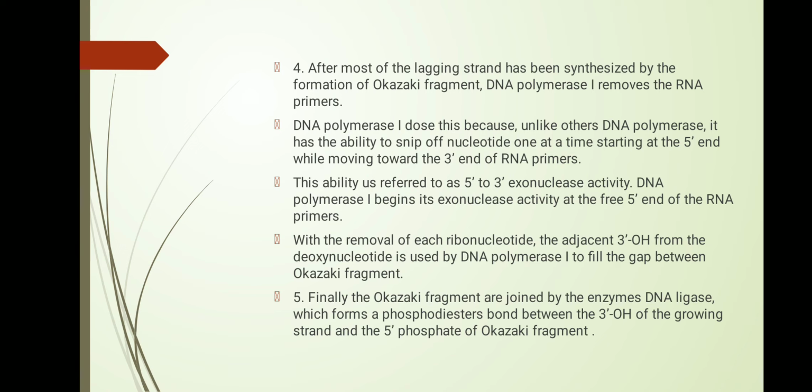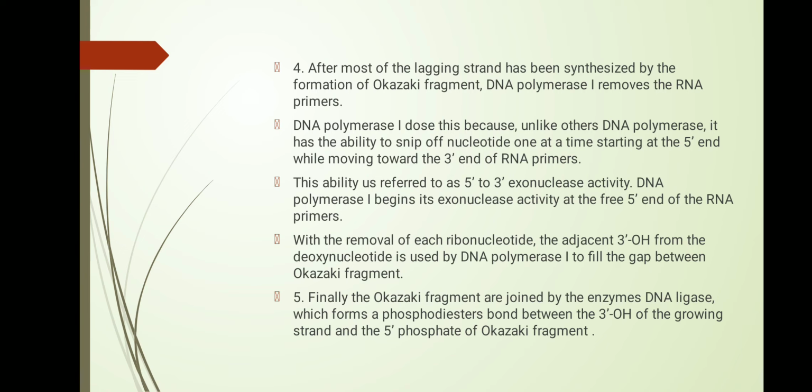After formation of the Okazaki fragments, DNA polymerase 1 removes the RNA primers, and at a time it only removes one RNA primer. DNA polymerase 1 does this because, unlike other DNA polymerases, it has the ability to snip off nucleotides one at a time starting at the 5' end while moving toward the 3' end of the RNA primers.